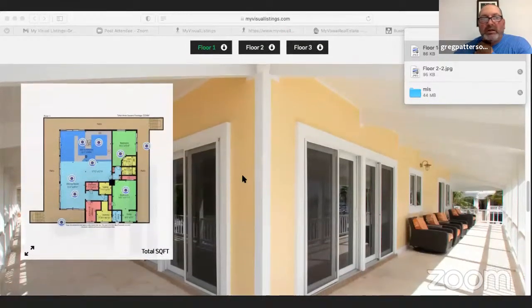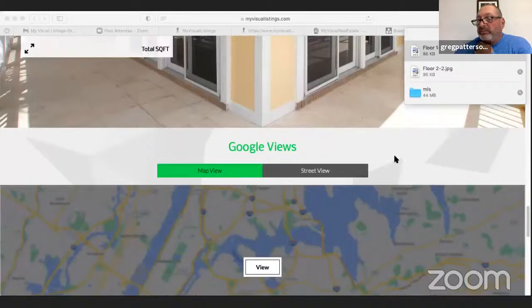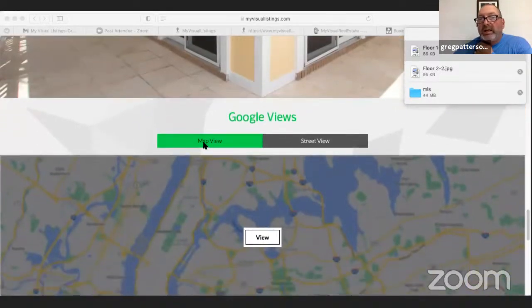Which this little icon here shows you. And then we have built-in Google Street Views and Map View.